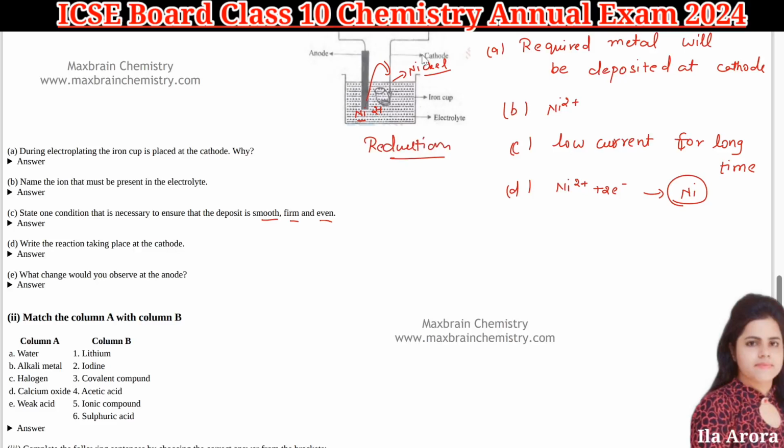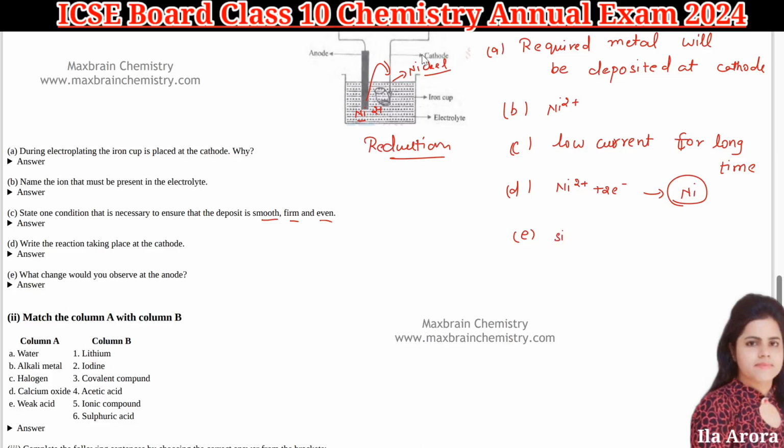Then what change would you observe at the anode? So here the size or thickness of your nickel metal strip will decrease, because all the nickel metal is converting into ions and then reduction is happening and it is deposited on your iron cup, or you can say at the cathode.